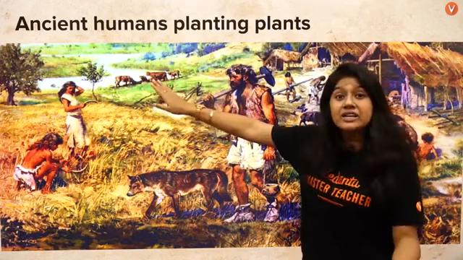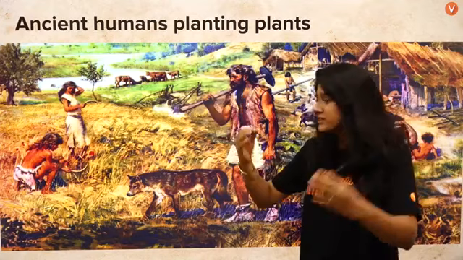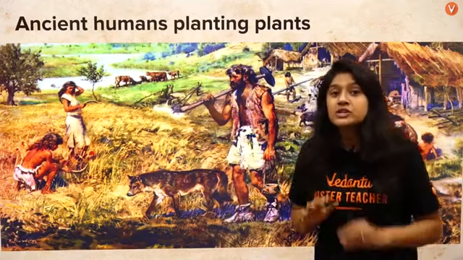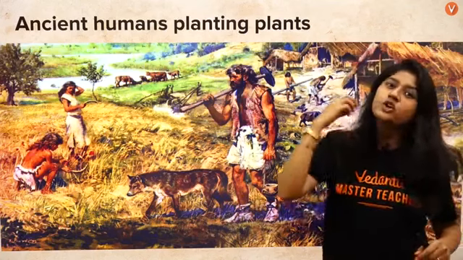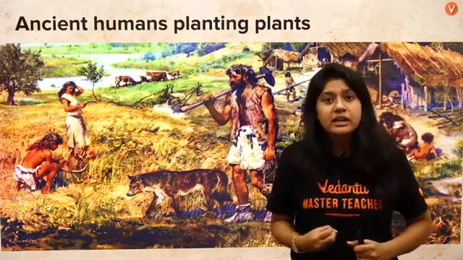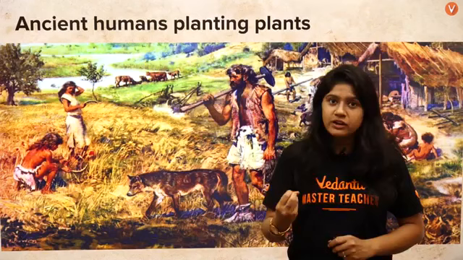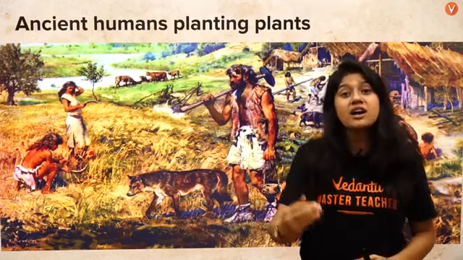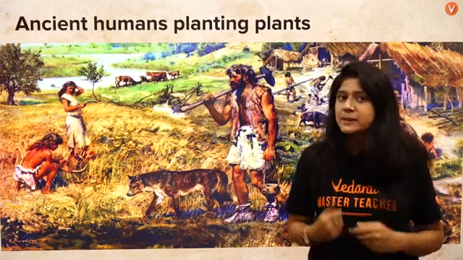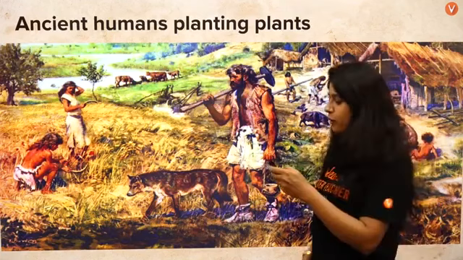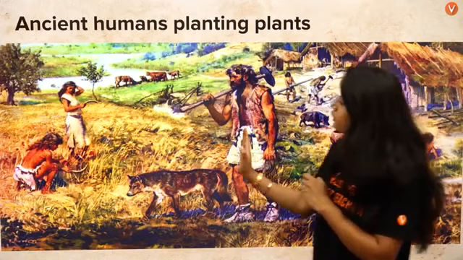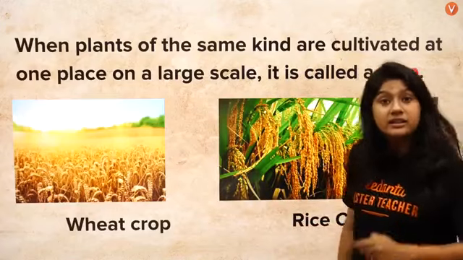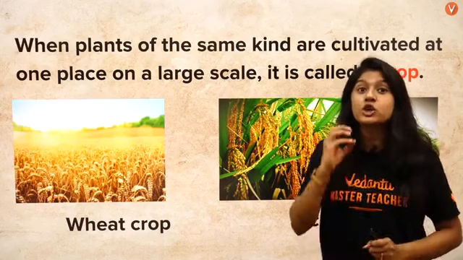They started actually having animals as their pets. We have a dog here, we have a cow here, and so on. So what happened? The human mind, with a great mind, made a very great discovery, established themselves at a particular land, and started growing crops, or we can say plants. Now, what are these things that are growing on a large scale? These are called crops.